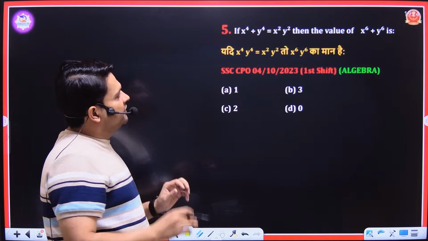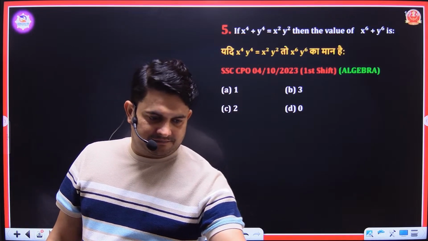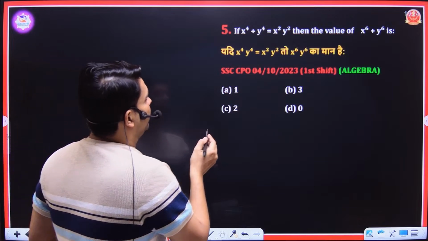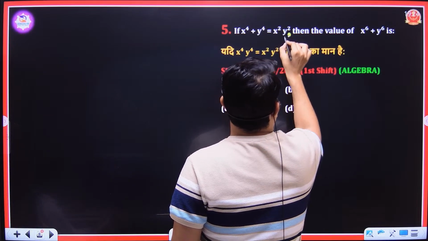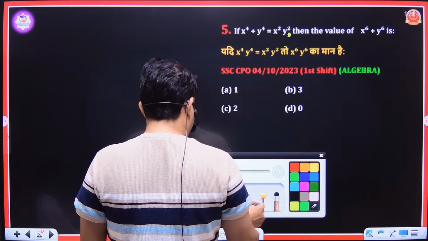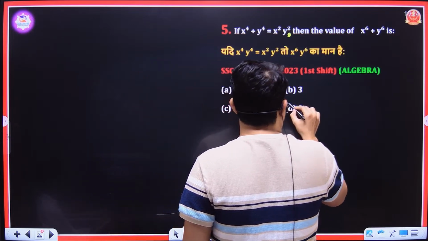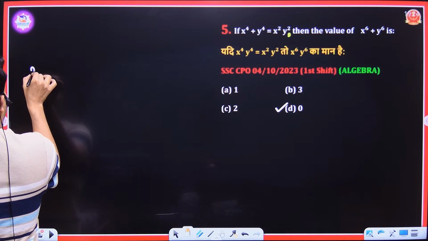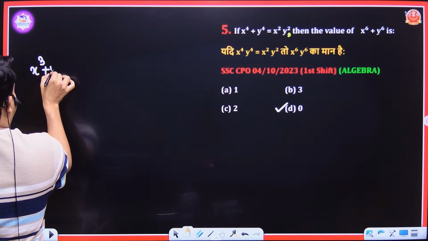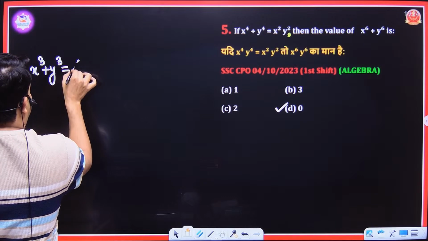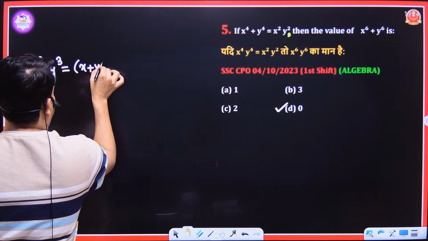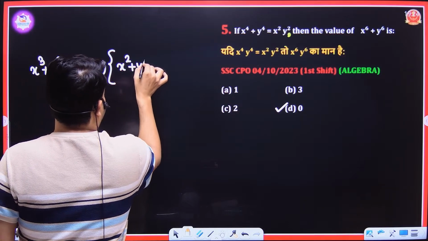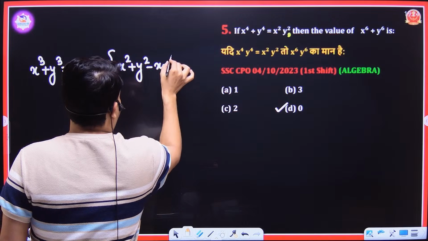x to the power 4 plus y to the power 4 plus x square y square, then the value of x to the power 6 plus y to the power 6. If you have a question of this type, then the answer will always be 0, because there is a pattern for such a particular question. What is it? We have a formula in algebra: x cube plus y cube is equal to x plus y times x square plus y square minus xy.